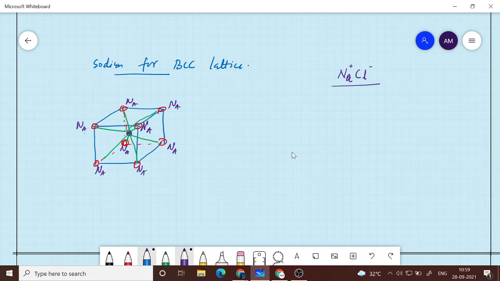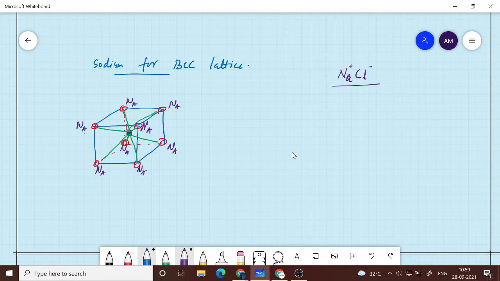Sodium will give off that electron to chlorine, and chlorine becomes a negative ion and sodium becomes a positive ion. Once this losing and gaining happens, there is an electrostatic pull between the two, and when you reach the equilibrium distance, the energy will be minimum. So that will be the equilibrium spacing.